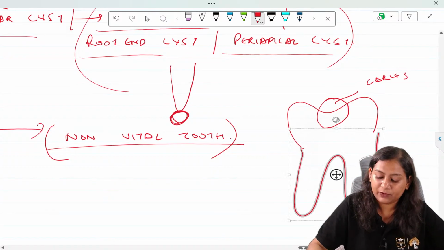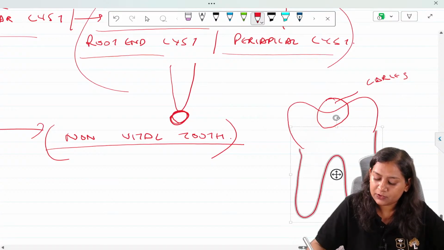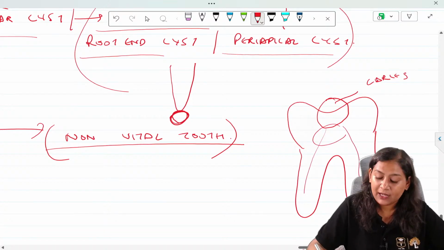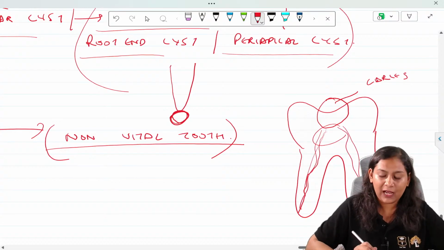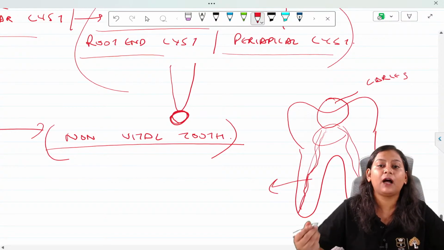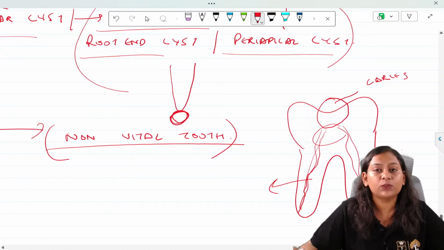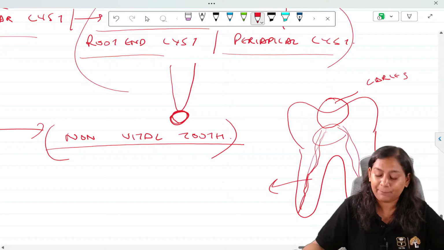So, what will happen with this caries? The pulp which is present, it will get inflamed, and slowly there will be infection all around the pulp, and slowly the tooth will become necrosed, and when the tooth will become necrosed, it will become non-vital.